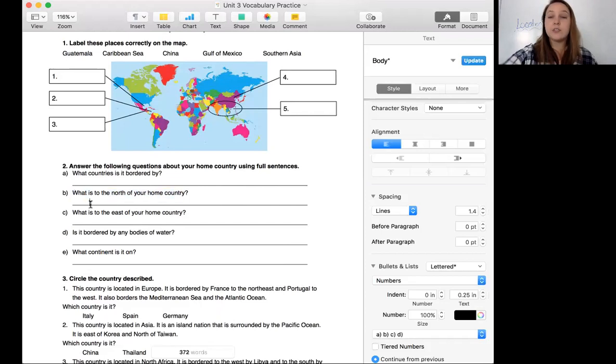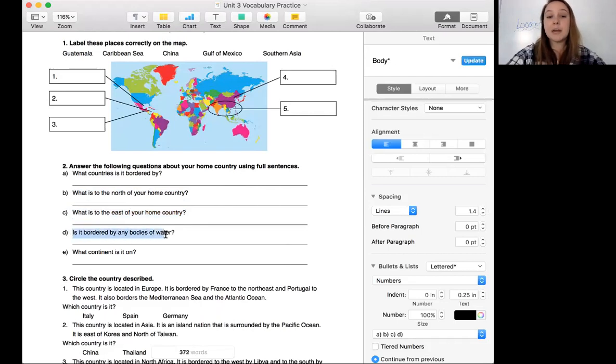Then we have what is to the north. Here you can talk about the countries that are to the north of your country or that border your country. Or you can say my country is bordered to the north by, and those countries. The same with this second one. What is to the east?